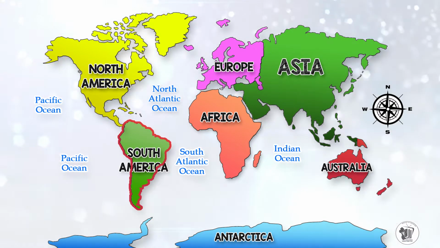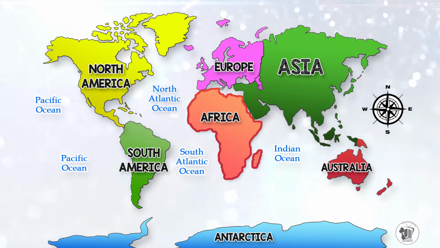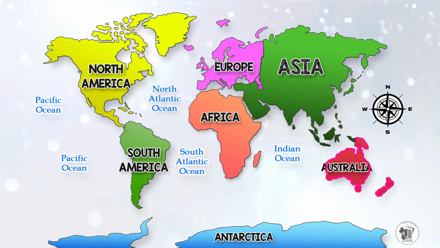Then we go around, we're going east. East of South America, we can identify the continent Africa. As we continue to move, we move southeast of Africa, and there we can identify and locate the continent of Australia.